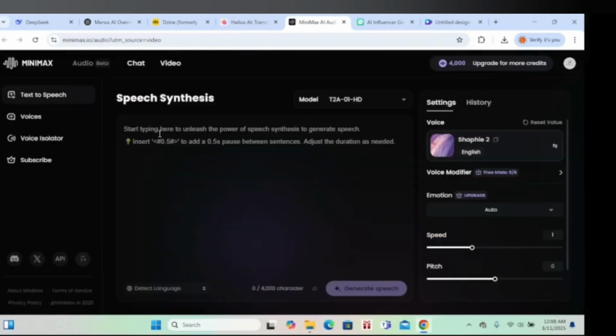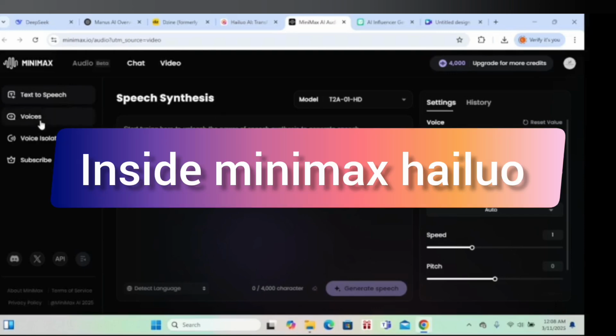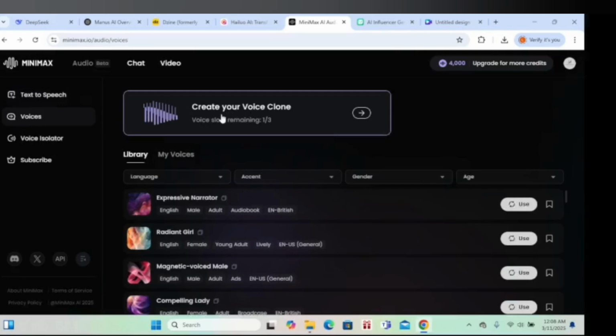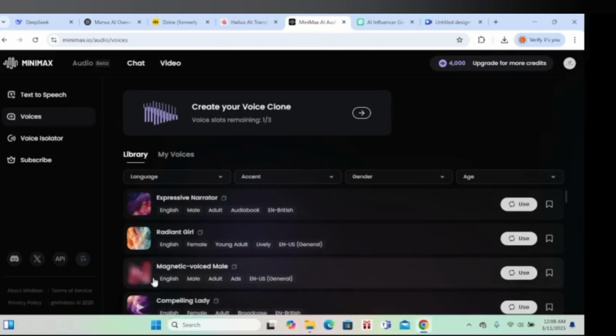On the audio, you have the option to write a prompt, or give a prompt of what you want the AI to speak or say. And when it comes to voices here, as you can see, you can even create your own voice or clone your own voice. There are so many voices here that you can pick from and use.